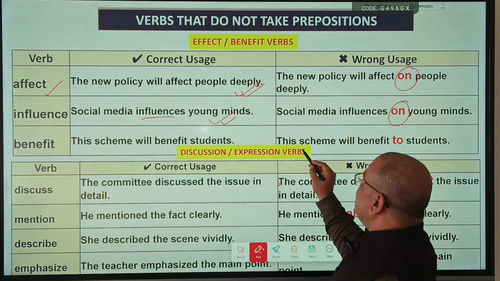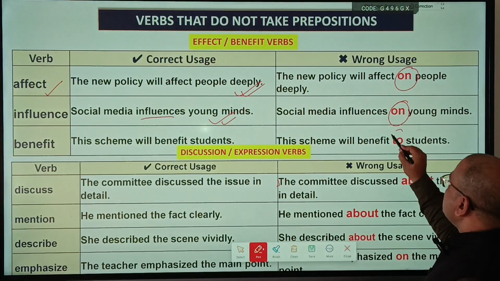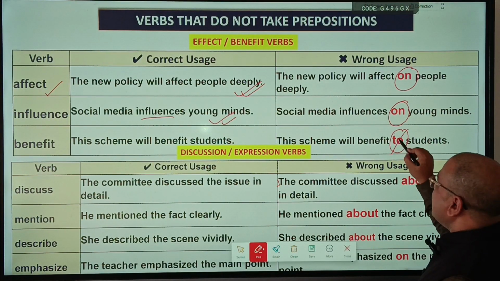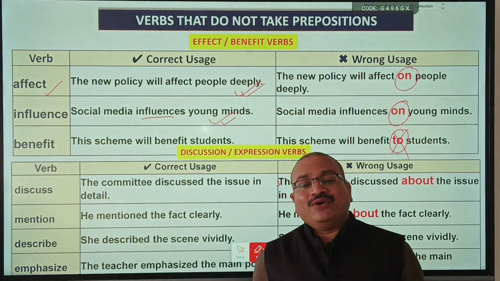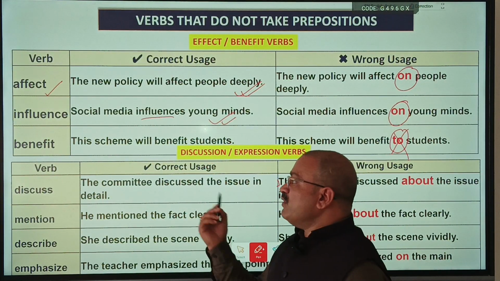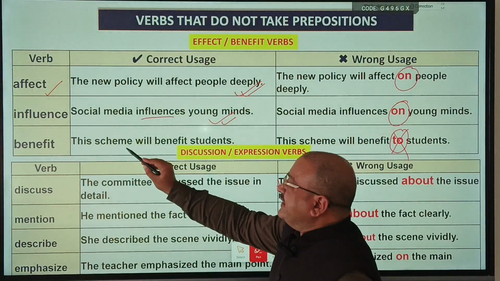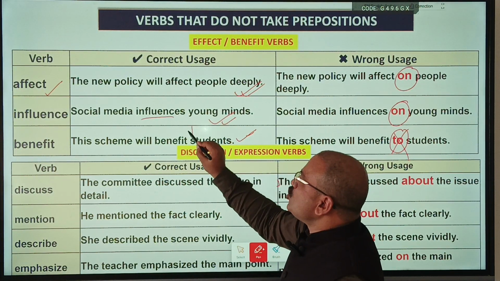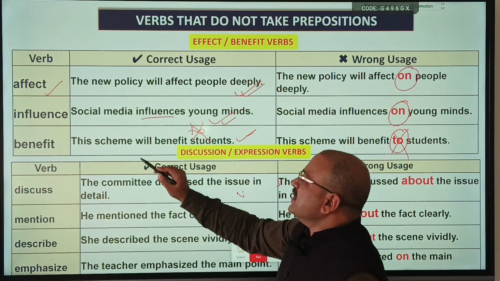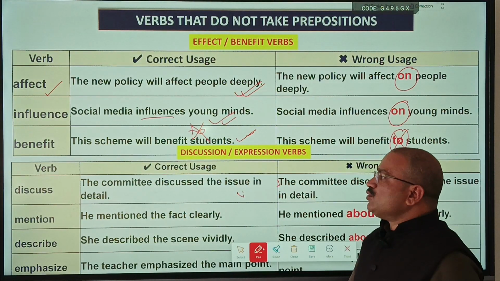Benefit: This scheme will benefit to students. Very frequently, a question based on this verb is asked in the examination. You have to be very, very careful. This scheme will benefit students. Benefit to is wrong. This scheme will benefit students.